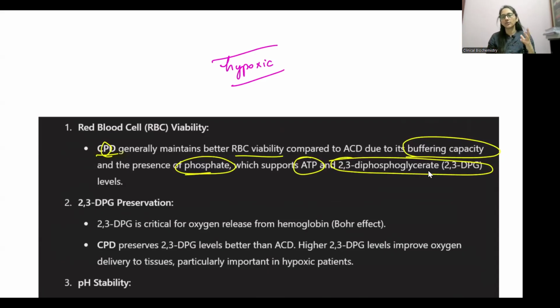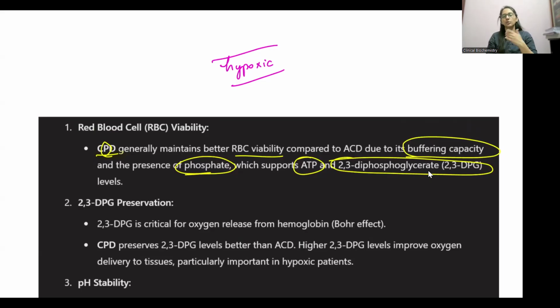For which I want to maintain adequate concentrations of 2,3-BPG in my stored blood, so that as soon as I transfuse it to the patient, there will be adequate 2,3-BPG so that the patient can utilize it to release oxygen to the tissues. So whatever blood I have transfused has a higher capability of releasing oxygen to the tissues.